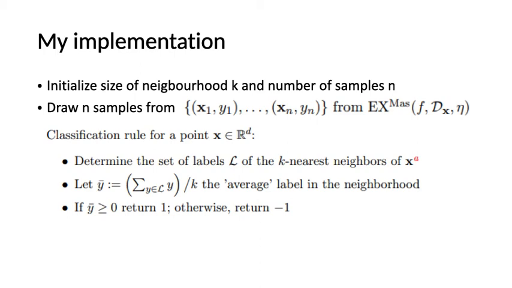I determine the set of labels in the neighborhood, and then I get the average label in the neighborhood. If it is larger than 0, I will return 1 as the label of the entire neighborhood. Otherwise, I'll return -1.